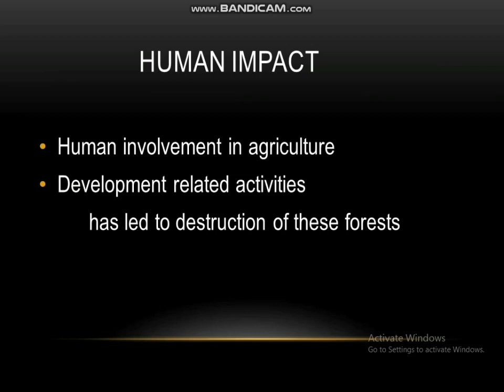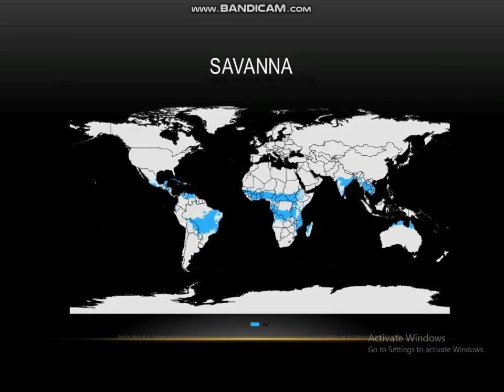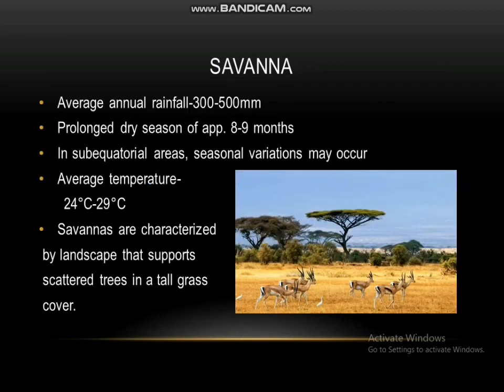Okay, we can move on to the next biome, which is the savanna. The savanna is spread close to the equator and subequatorial areas, as you can see in this map. They receive an average annual rainfall of 300 to 500 millimeters per year. Now that's a very low average annual rainfall, right? A prolonged dry season of approximately 8 to 9 months is prominent in savannas. In subequatorial areas, seasonal variations may occur. The average temperature in savannas is around 24 to 29 degrees Celsius.